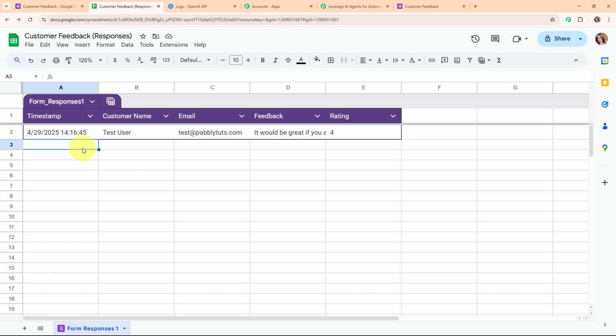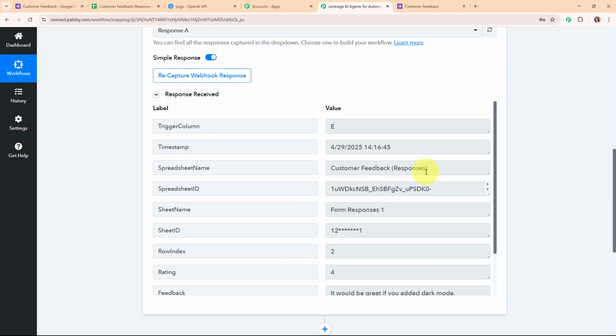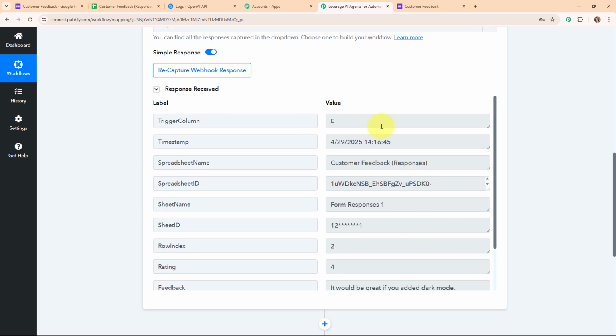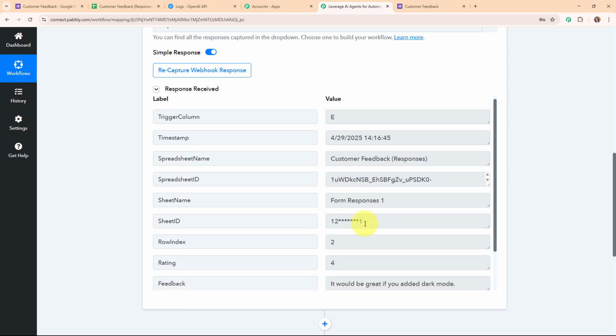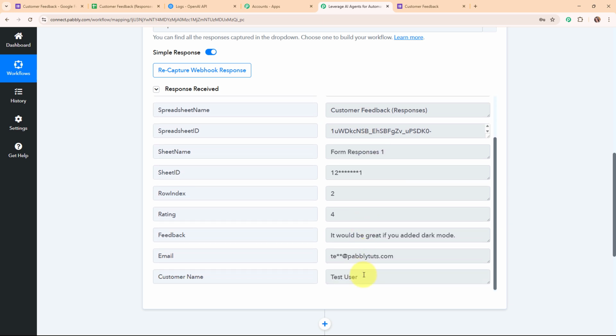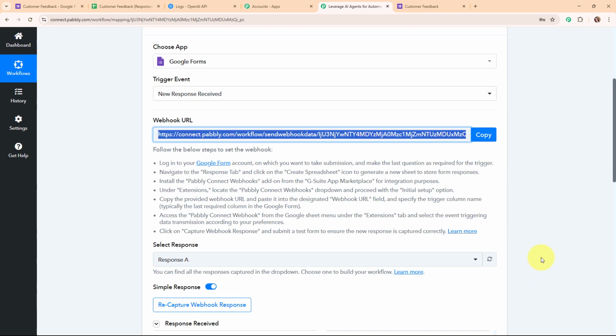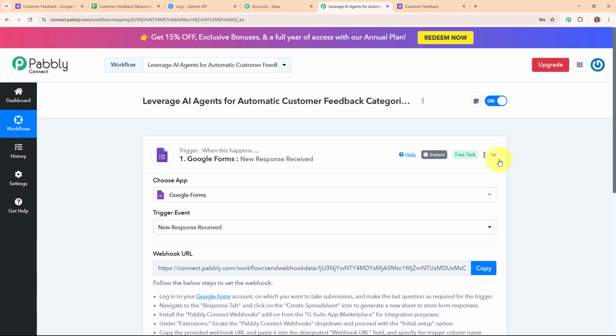That means we have successfully turned it on. Alright, so now let's move back to our Pabbly's workflow. And here you can see we have received a successful response where we have received the trigger column, timestamp, spreadsheet name, ID, sheet name, sheet ID, row index, rating, feedback, email, and the customer name. Alright, so with this we have successfully set up our trigger over here.